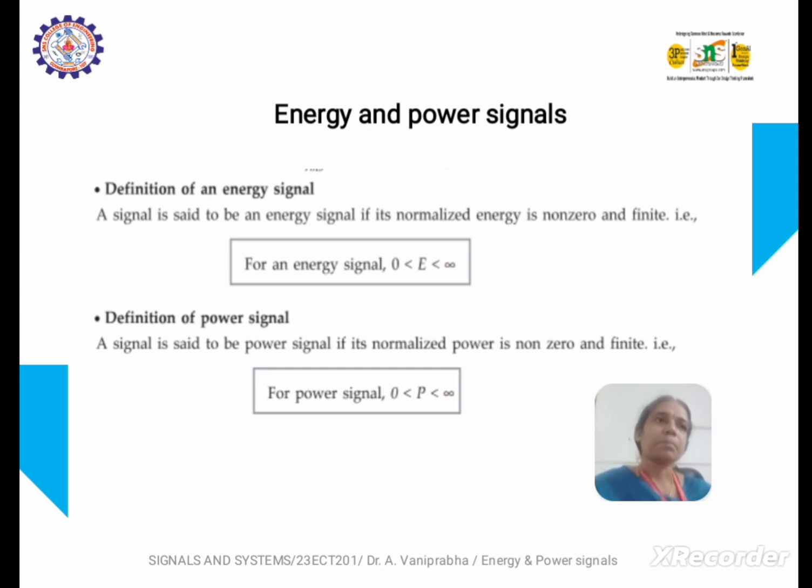For a continuous time signal, energy is found from the formula: limit T tends to infinity, integral from minus T to plus T, |x(t)| squared dt. That value should be less than infinity so as to be an energy signal. The same holds for a power signal too. A signal is said to be a power signal if and only if the power value P is greater than 0 and less than infinity. P should be a finite value and should be non-zero.